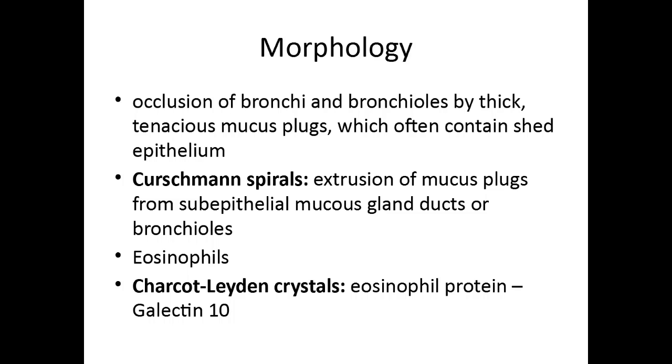Second is Curschmann spiral. Curschmann spiral is basically a microscopic finding. Mucus plugs were actually a gross finding. Curschmann spirals are microscopic findings, again tiny mucus plugs. Third is the presence of eosinophils, again under microscopy. And the last one is Charcot-Leyden crystals. Charcot-Leyden crystals are basically products released from eosinophils, which appear like needle-shaped crystals.